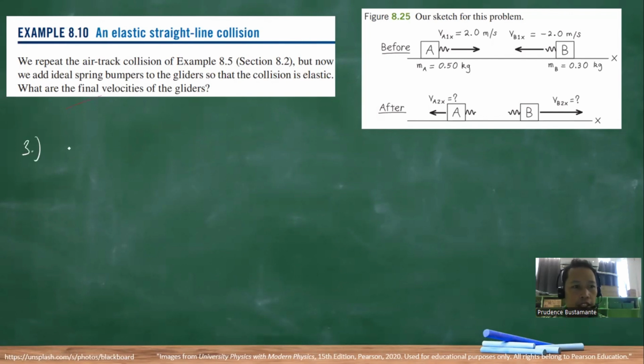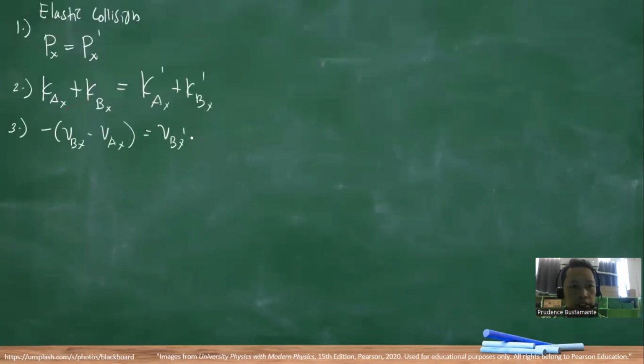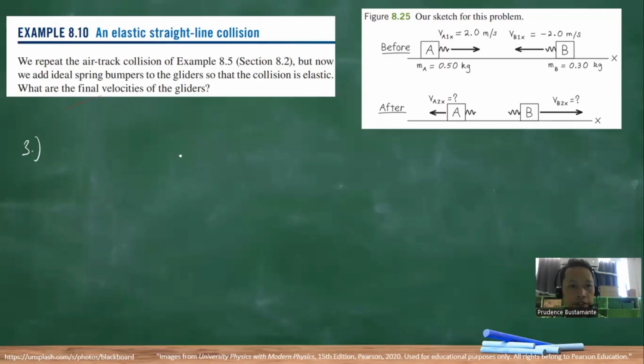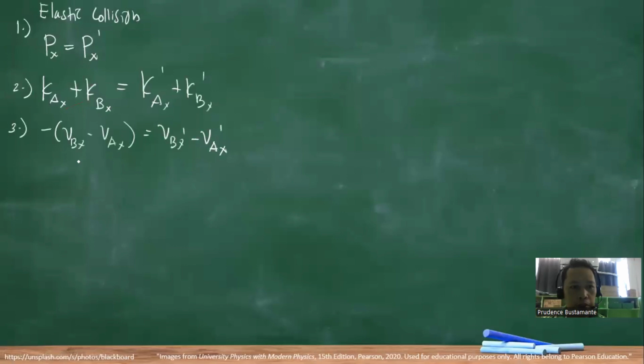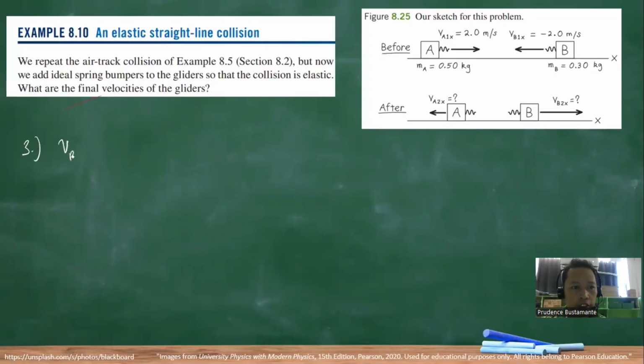So, muna. Ang relative velocities, this is equal to VAX prime. Okay. So, VBX, negative of, so ato na lang siyang balihon diretso, no? VBX prime, the final velocity, minus VAX prime.